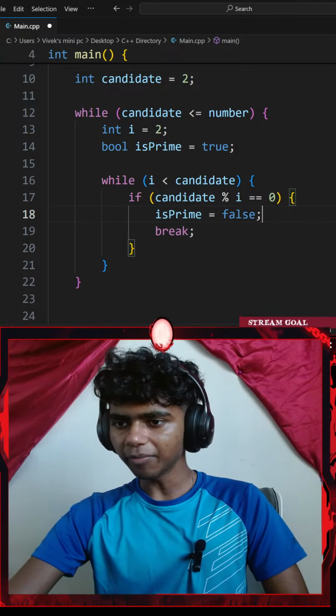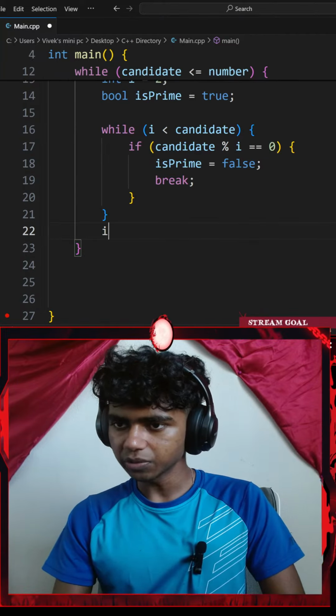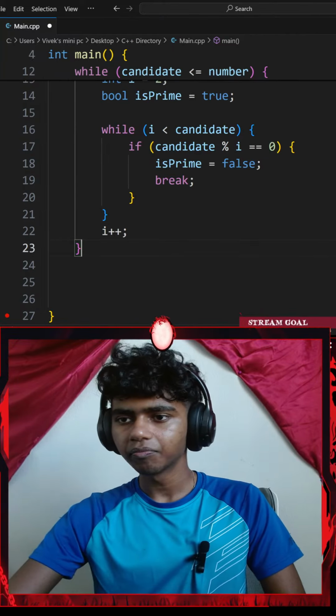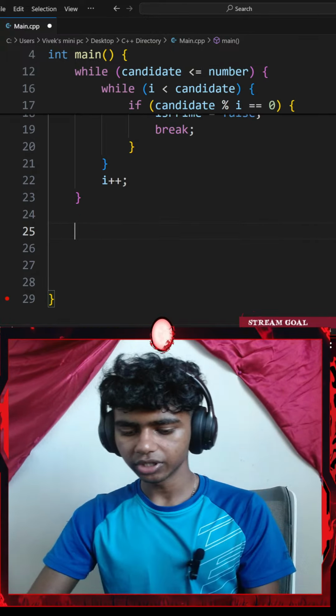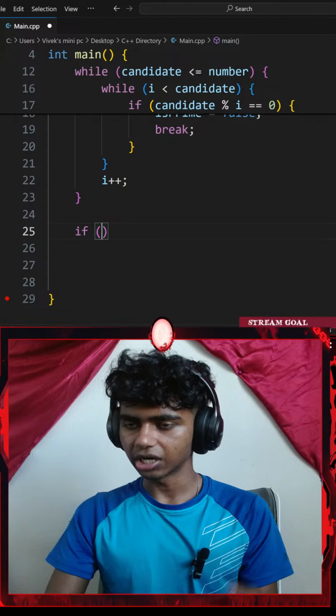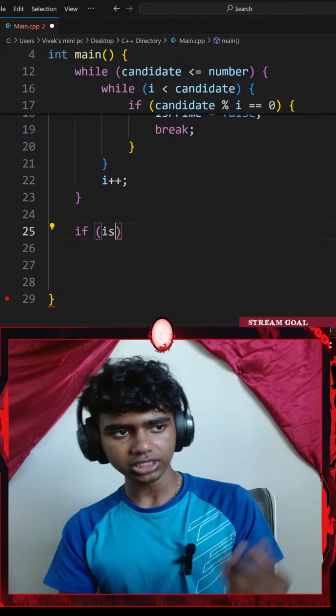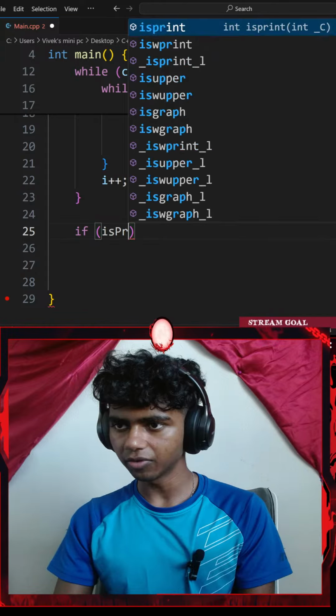And then outside my while loop, I'll go with i plus plus. This increases my i. And then now outside all my loops, I'll go with another if statement. If, a pair of parentheses, I'll go with if isPrime. If a prime number is found.